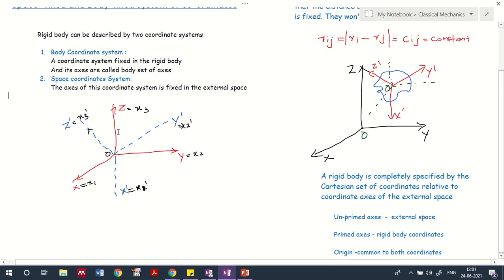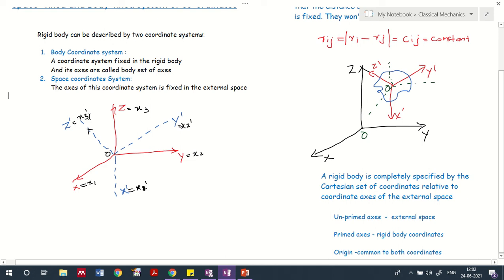Just imagine a coordinate set represented on a red graph with x, y, z coordinates, and a blue dotted line representing the x dash, y dash, z dash coordinate system as well. I also take x equal to x1, x dash equal to x1 dash, y equal to x2, y dash equal to x2 dash, z equal to x3, and z dash equal to x3 dash.